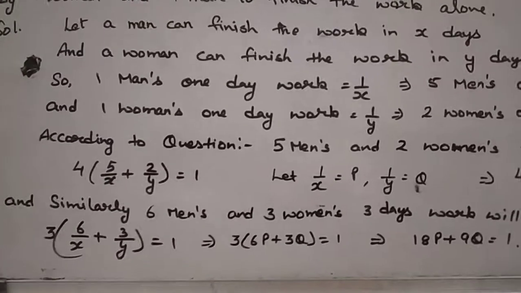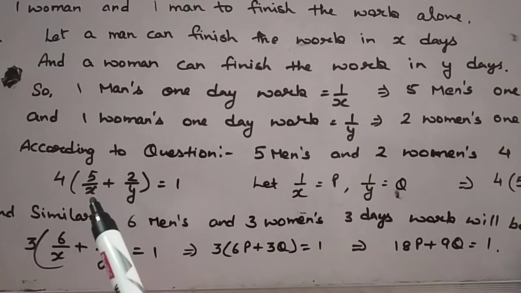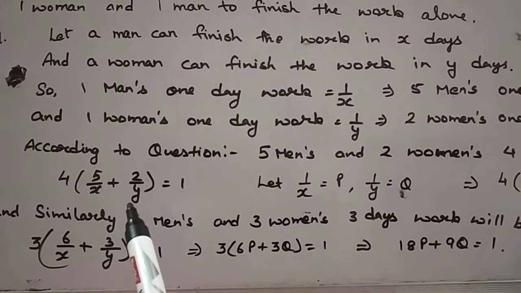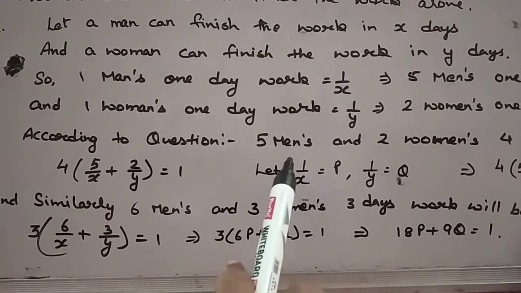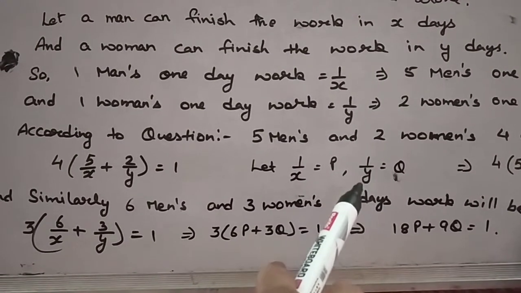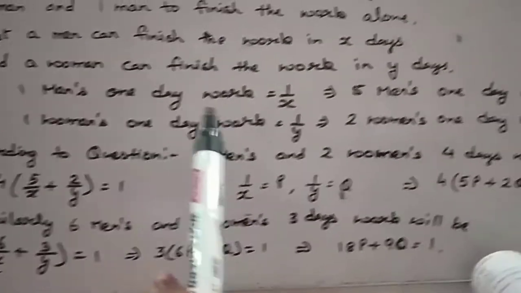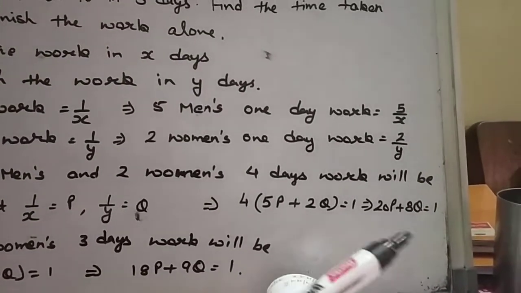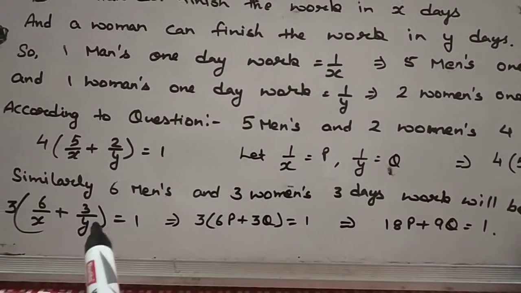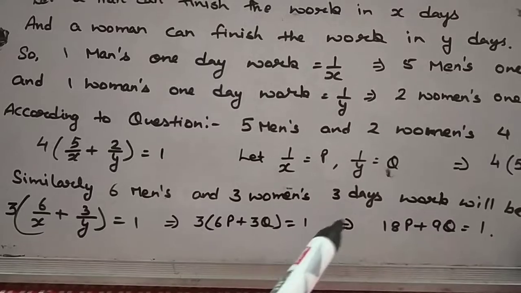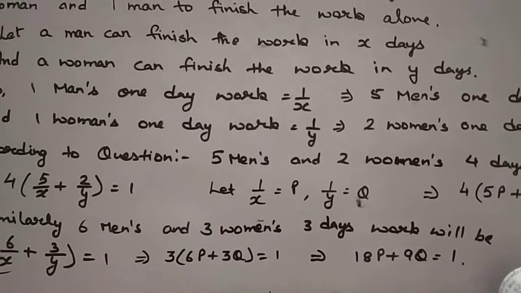Now, how to solve it? As we discussed in the first question of this exercise, wherever the denominator is the variable, that variable we have to take in the numerator. So we suppose it this way: let 1 upon x equal p and 1 upon y equal q. So it will be 5p plus 2q, so 4 into 5p plus 2q equal to 1. In the same way, here it will be 6p plus 3q, so 3 into 6p plus 3q equal to 1. We have got these equations. Now we know very well how to solve this kind of equation, so we can get our answer.